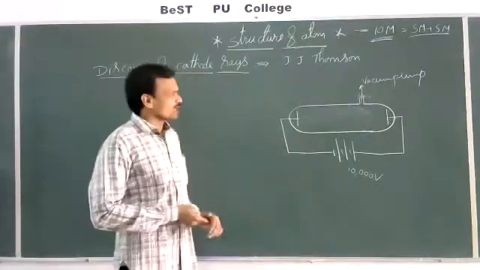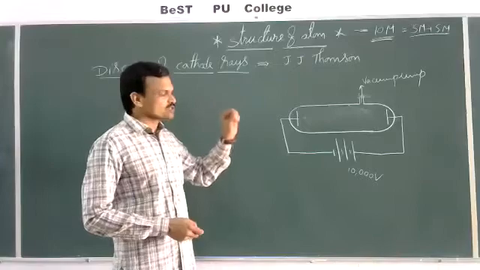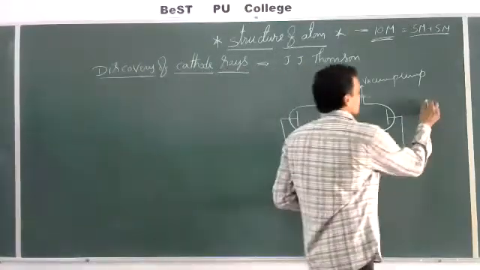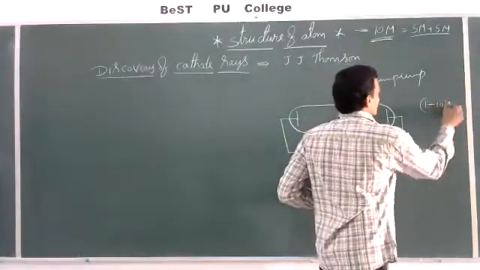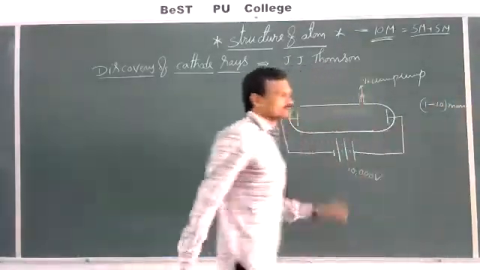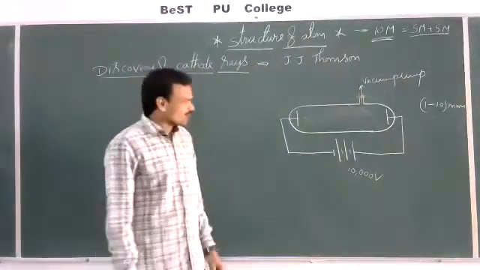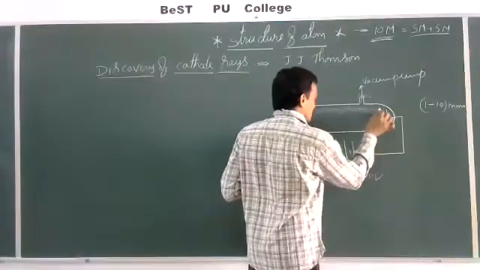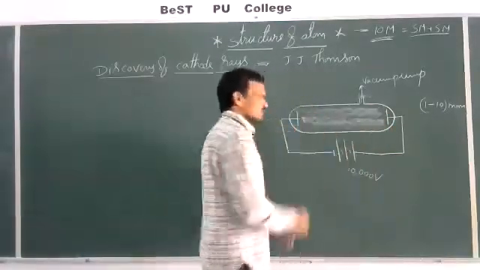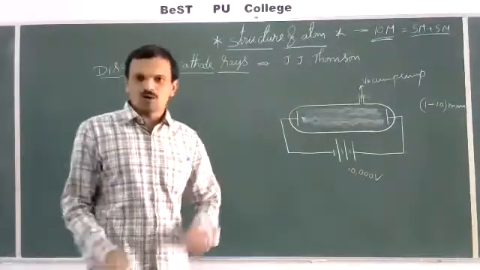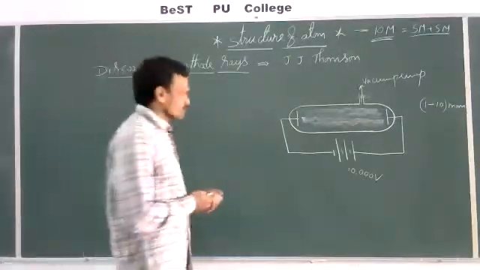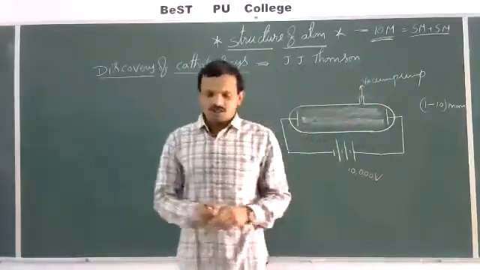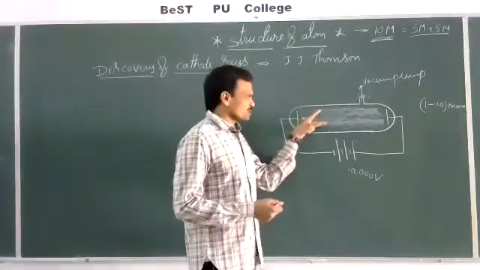On removing air slowly, whenever the pressure is reduced to 1 to 10 millimeters, they noticed light in between the electrodes. In between these electrodes, they identified the path of the light, just like the glow of a tube light. That means under this pressure of 1 to 10 mm, the gas present inside the discharge tube produces light.